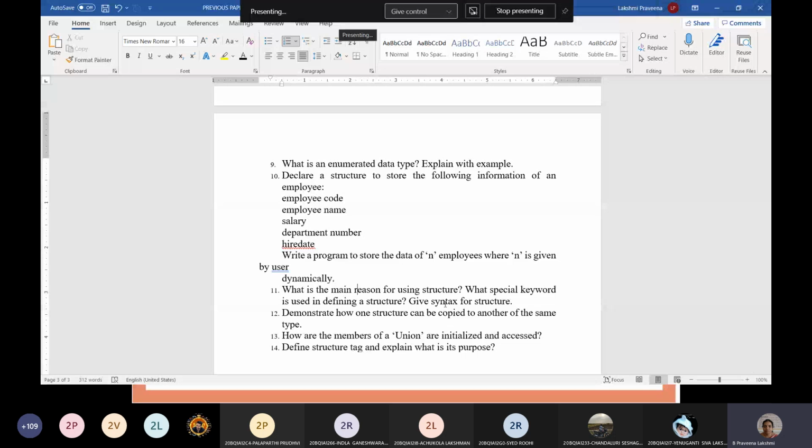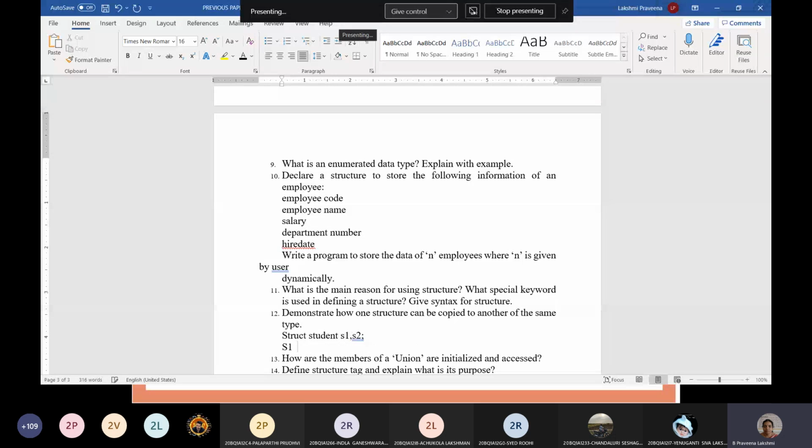Next: demonstrate how one structure can be copied to another of the same type. This is a simple example. You just need to create a structure. You can take any example structure, either a student or employee or whatever it is. Say you have a structure and you create S1 and S2. For S1 you take the data, using scanf you just take the data for S1. I'm just giving this as an example.